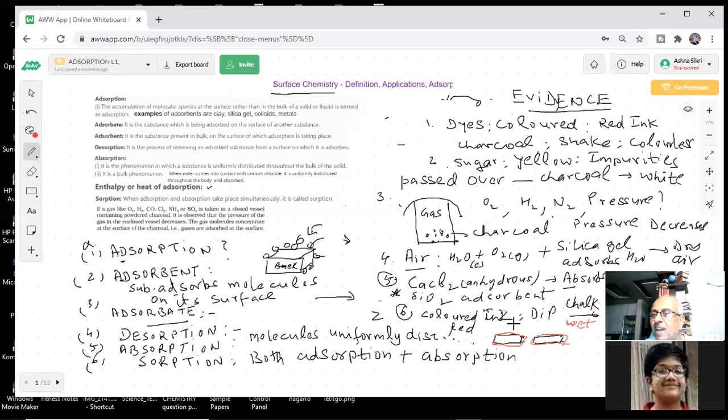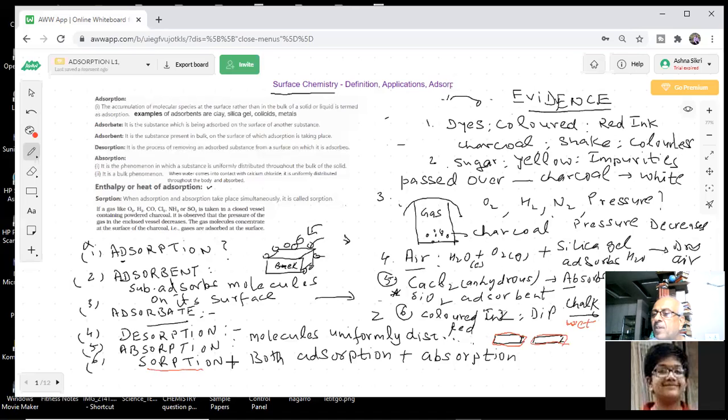Water was also there, in the ink. So water is both absorbed and adsorbed. Water is inside the chalk also, but dye is only on the surface. So what do we call this, when something is absorbed and adsorbed? Sorption.